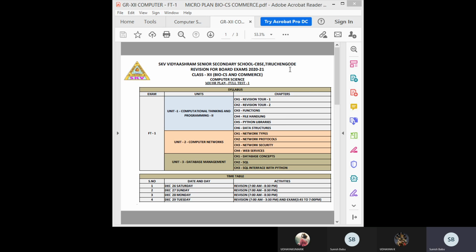So students, you see the micro plan, okay, that plan of this full test revision. Anyway, we are going to discuss all the topics, okay, all the units, but there is a plan. So we have split everything like quarter one, quarter two, quarter three, quarter four. So today we are going to discuss all the topics related to quarter three and quarter four. That is unit one, total full unit one, except the data structure, okay.